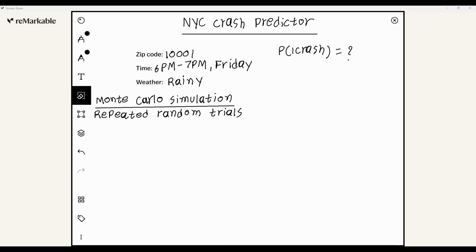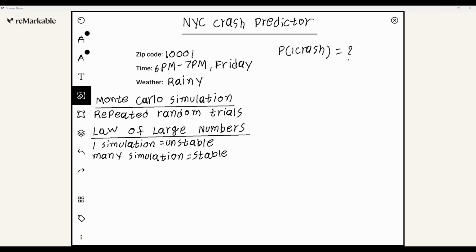This connects to an important idea in probability called the law of large numbers. The law of large numbers says that when we repeat a random experiment many times, the average result becomes more stable and gets closer to the true expected value. So in our project, one simulation by itself does not tell us much, but thousands of simulations can give us a more useful probability estimate. This is the main reason Monte Carlo works so well for this kind of problem.